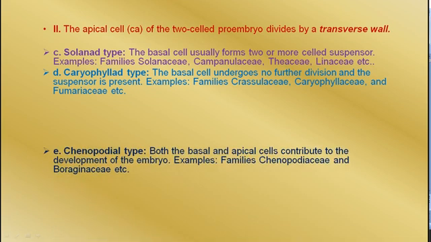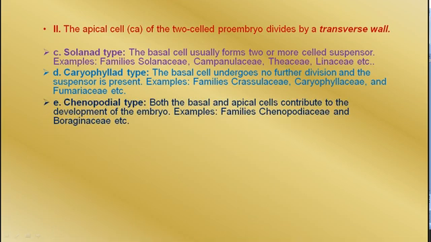And the last one is the chenopodiad type. Both the basal and apical cells contribute to the development of the embryo. Examples are the families Chenopodiaceae and Boraginaceae. So for a student of plus 2 level or even the honors level, I would not suggest remembering all these 5 types.